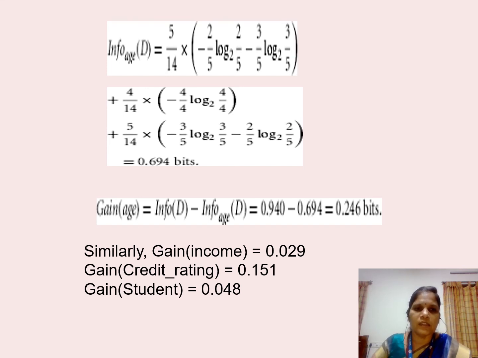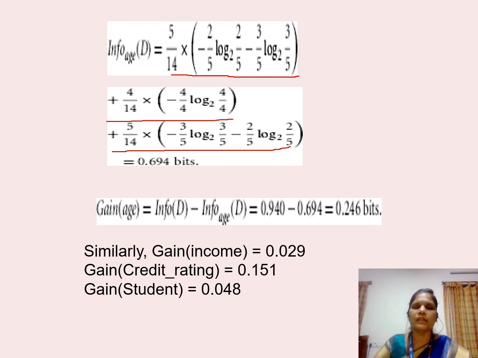Here summation j equal to 1 to v, which varies from 1 to 3. That is, the first category is young, the next one is middle age and the next one is senior. So you will be provided with 3 parts. This is for the young age people, this is for the middle age people and the last one is for the senior people. The first part is j equal to 1, the second one is j equal to 2 and the third one is j equal to 3.